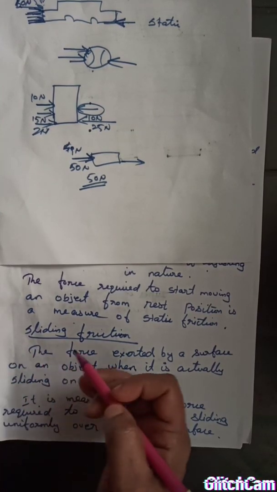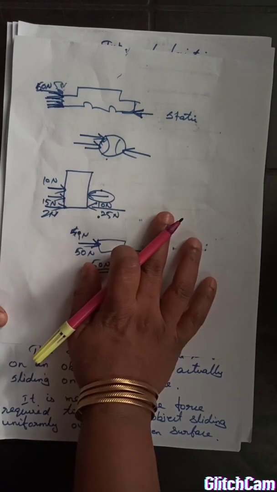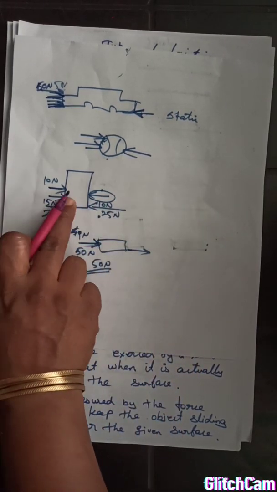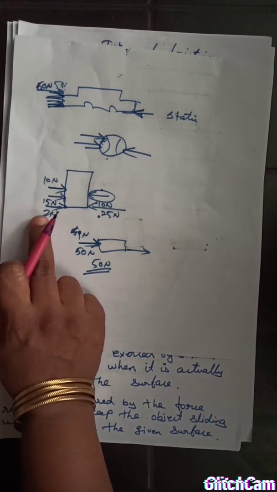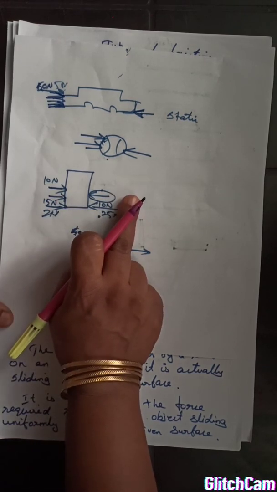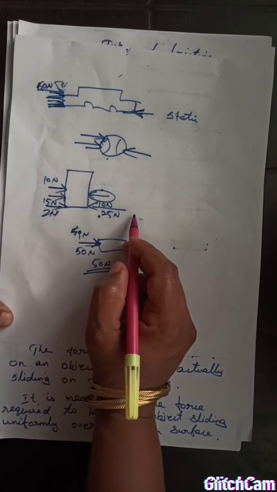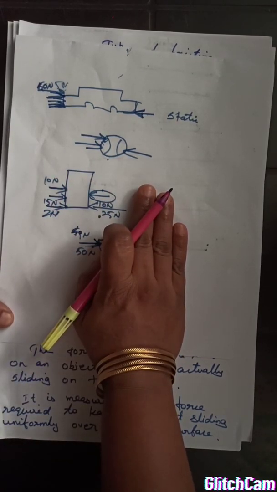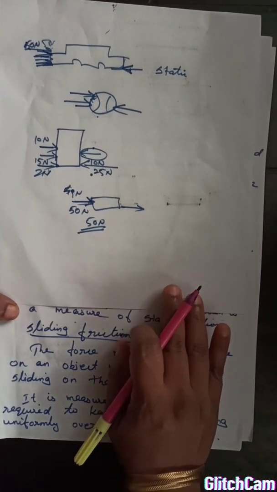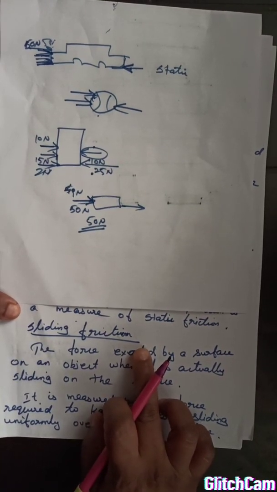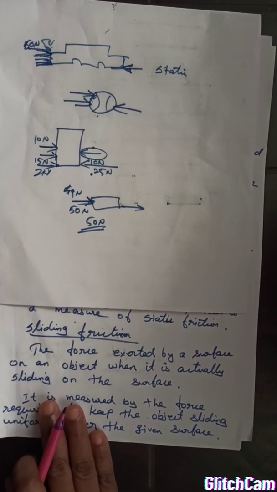Now we go to sliding friction. In this example, if you want to change the cupboard from this place to this position here, then we are applying forces of 10 and 25. Still there is no change in the position. Now someone else gives a force of 2 Newton, then it starts moving. Until it is stationary, the friction acting on it is called static friction. Once it starts moving, the friction acting on the moving object is called sliding friction. So the sliding friction comes into play only when the two surfaces slide over each other. Okay, that is the definition of sliding friction.